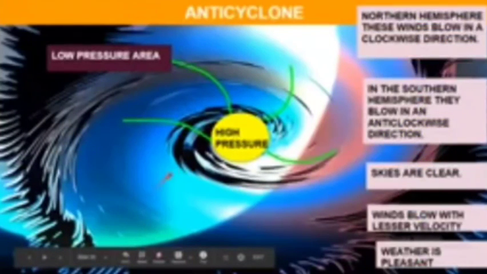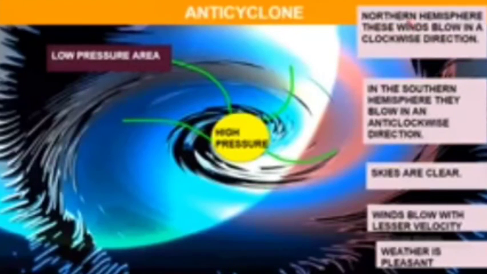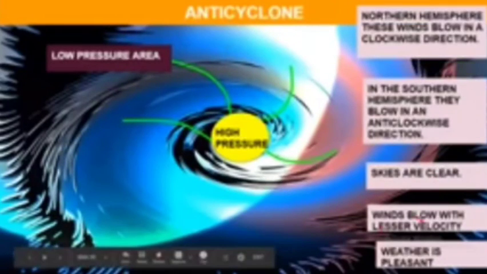So you can see from high pressure, wind will move from high to low pressure area. In the northern hemisphere, these anticyclones will blow in a clockwise direction. In the southern hemisphere, it will blow in an anti-clockwise direction. What happens when anticyclone will come? The skies will not be cloudy. They will be clear. Winds will blow with less speed, with lesser velocity, and the weather will be pleasant. That means it is totally opposite to cyclone.